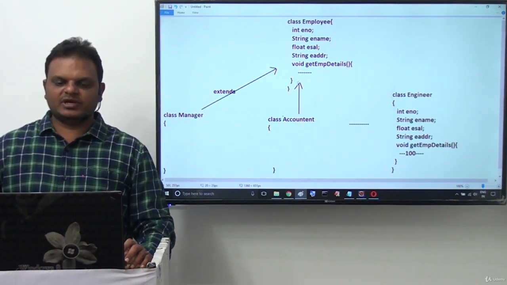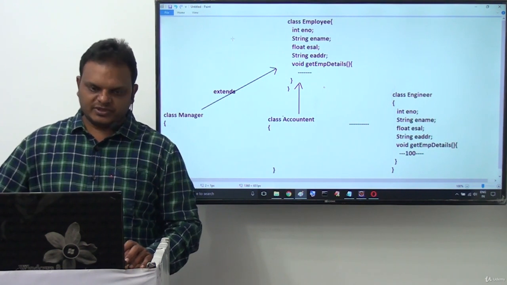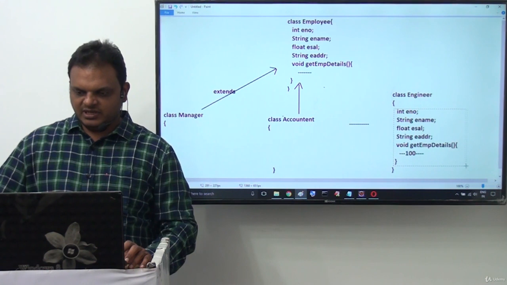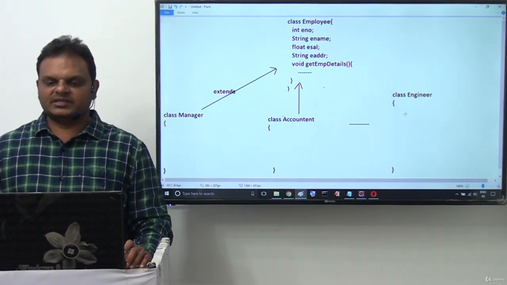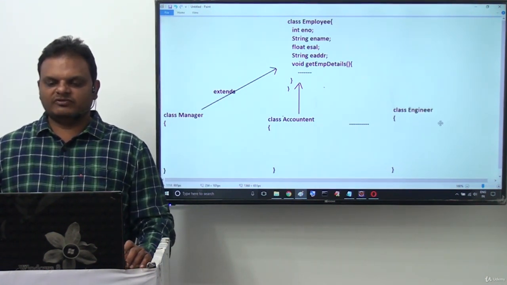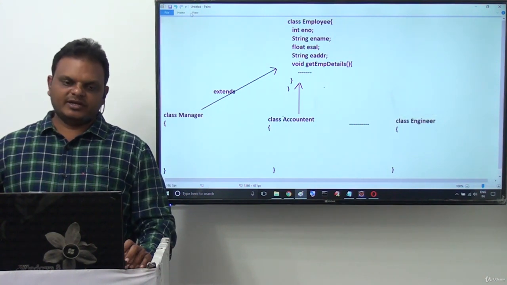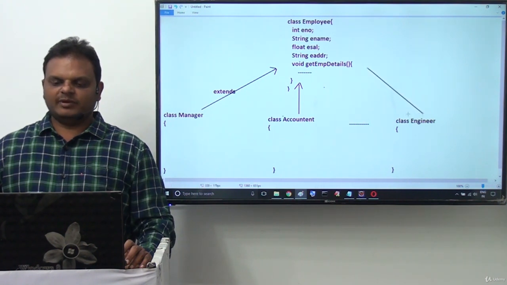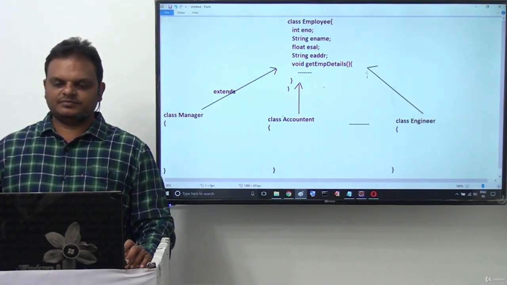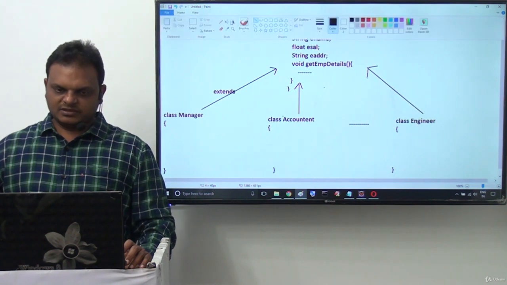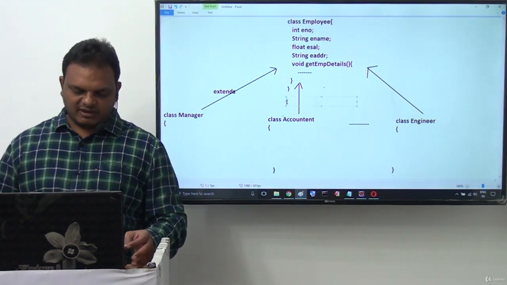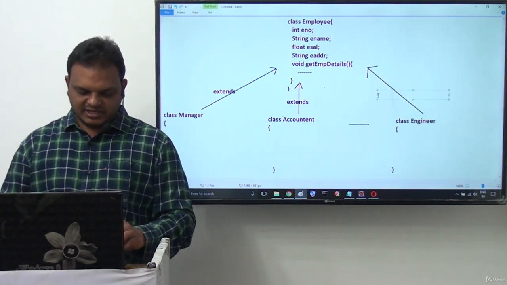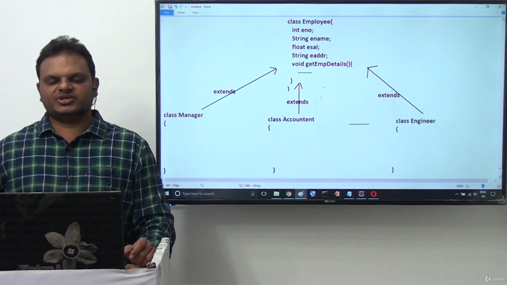Why? Because already in the employee class we declared a number of variables and methods. Similarly in the engineer class, the same variables and methods are already declared inside the employee class. Try to remove those variables and methods from the engineer class and get them directly from the employee class to this engineer class. Now, extends is a relation. Java has provided a separate keyword to represent this inheritance relation. That keyword is extends.